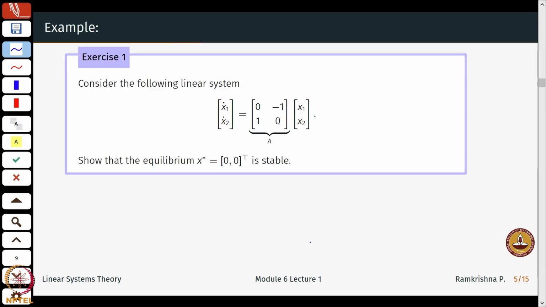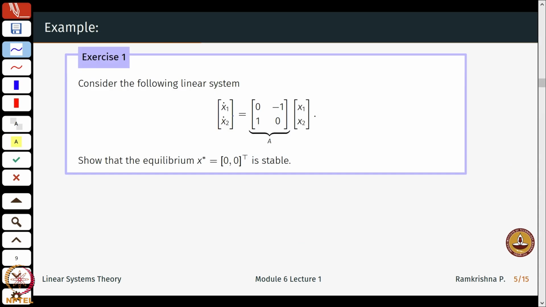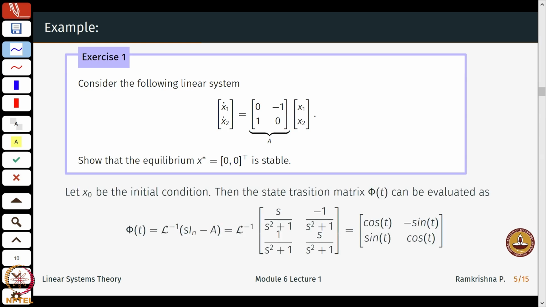Just to give you a very basic, seemingly trivial illustration of what is happening in this picture, let's start with this second order system. x1 dot is minus x2, x2 dot is x1. Show that the equilibrium is stable. It is easy to verify that (0, 0) is an equilibrium.